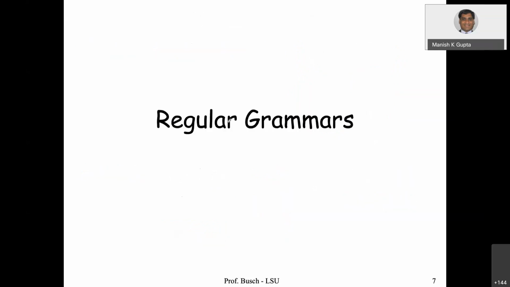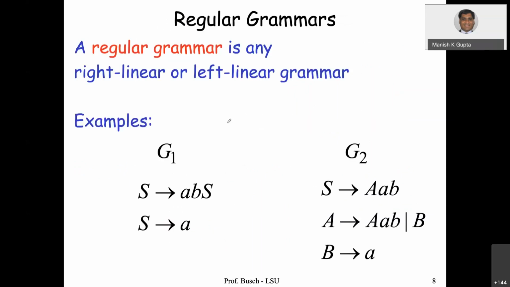Now we can talk about regular grammar. A regular grammar is any right linear or left linear grammar. So the grammar should be linear first of all. That means on the right hand side there should be at most one variable, and it should be either right linear or left linear, right? So for example, in this case, you can see that the variable is on the right side, it's a right linear grammar.